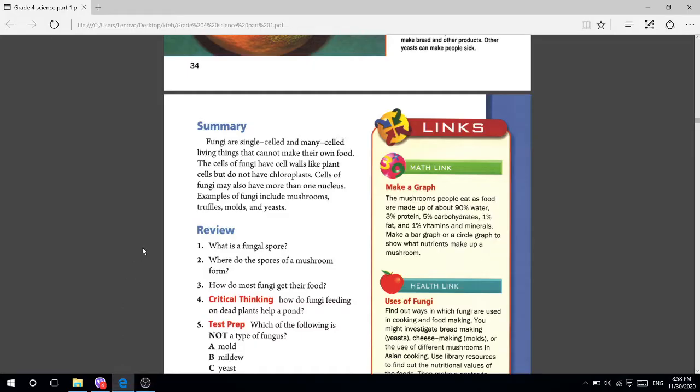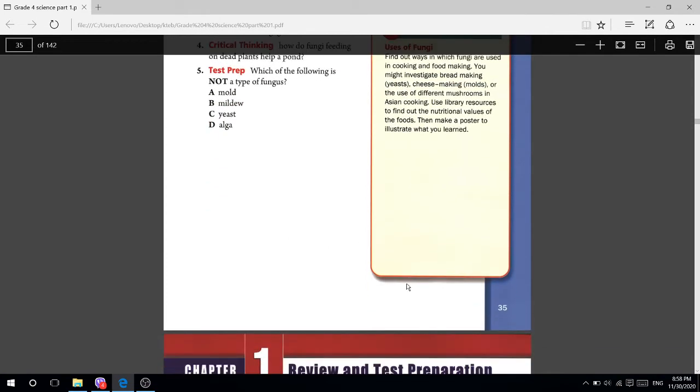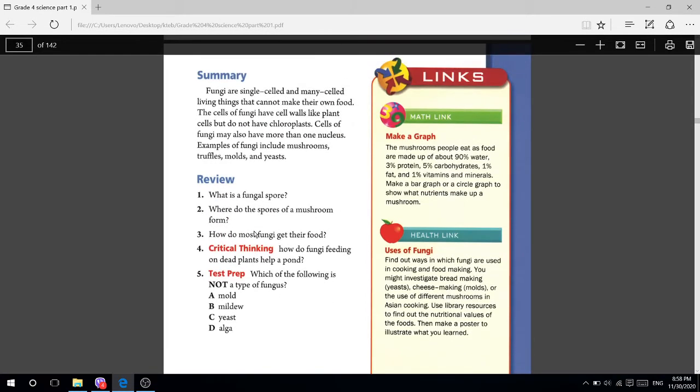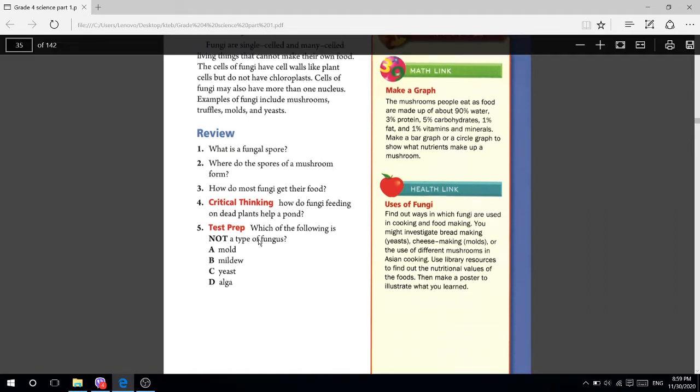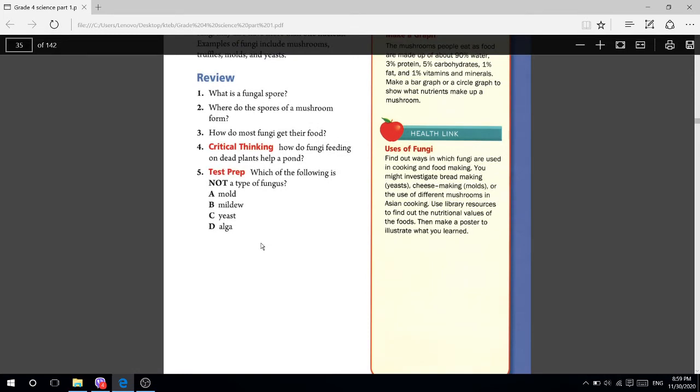How is it going? Grade 4, bring your book and pencil. Open page 35. Today we will solve those questions as we studied in previous slides. We will solve them because this is very important and you should know all the answers.